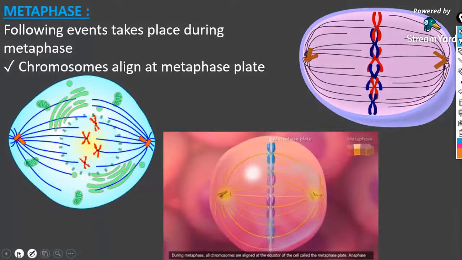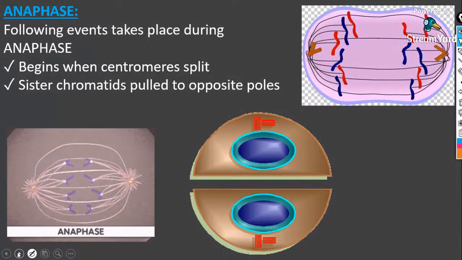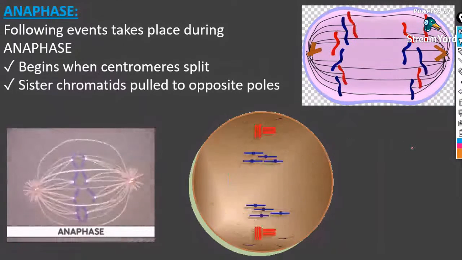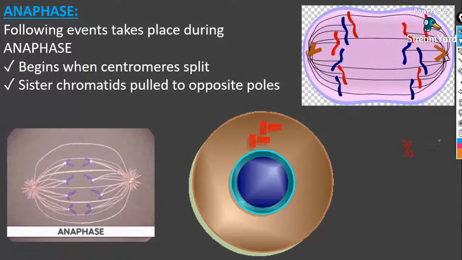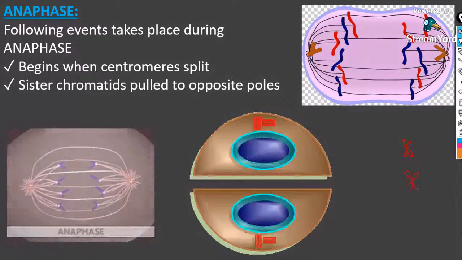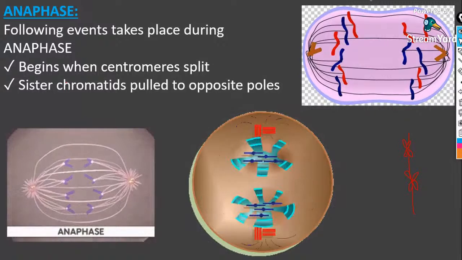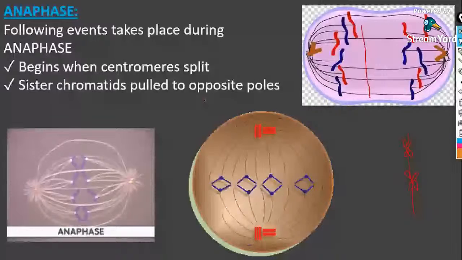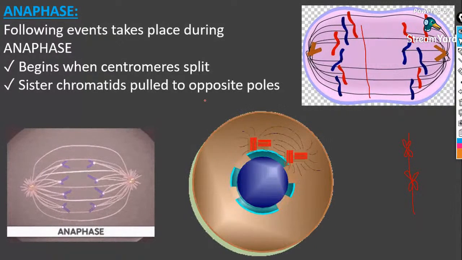Okay then. Next we have the anaphase. Here another two GIFs are given. Look, in the metaphase plate we have seen the chromosomes aligned equally. That's what we have learned. So what happens is, as you all see, they get split from the centromere. Splitting of centromere occurs in anaphase.